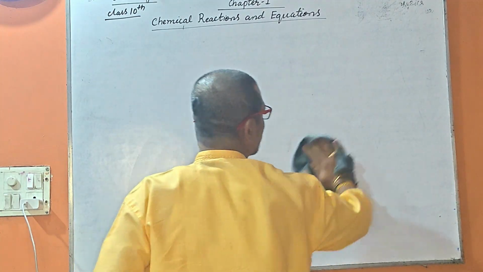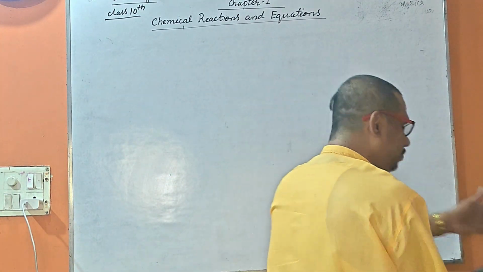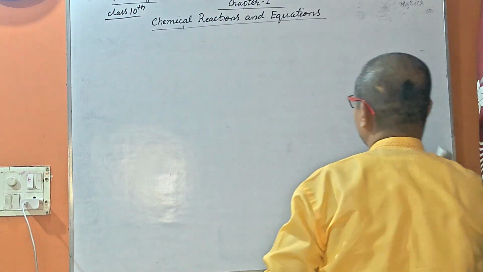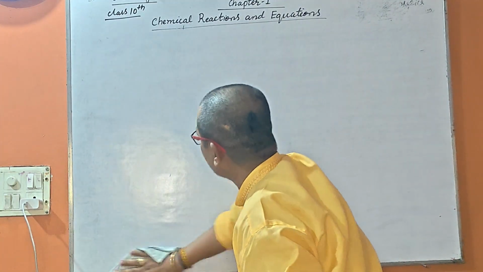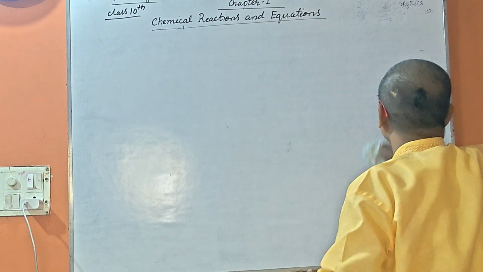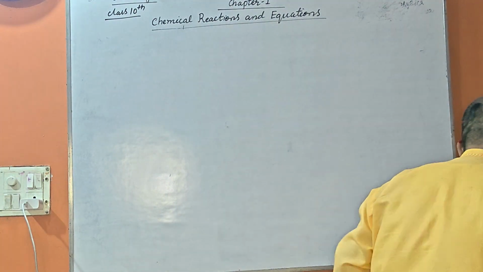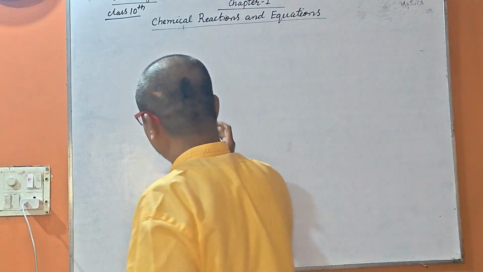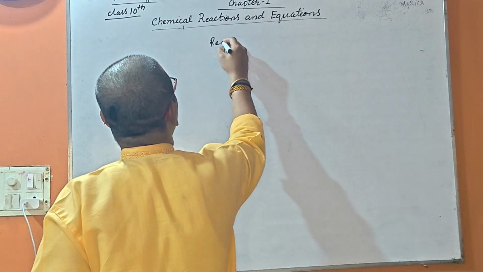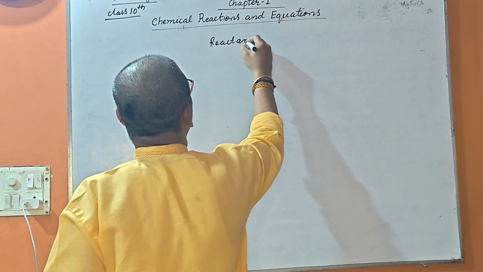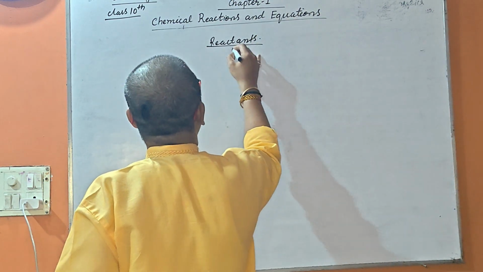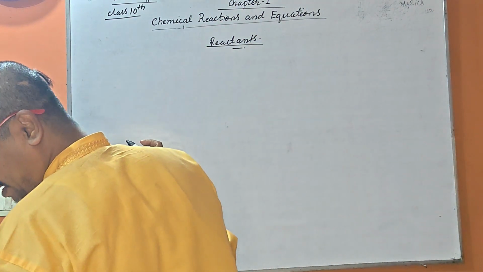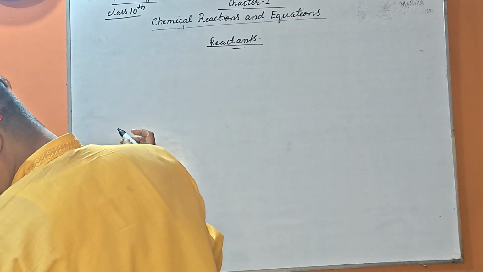This is the last topic of today, because we have to understand chemistry in a simple manner, not a lengthy one. So easy stepwise chemistry learning is very good. First we understand the reactant, and second we understand the product.